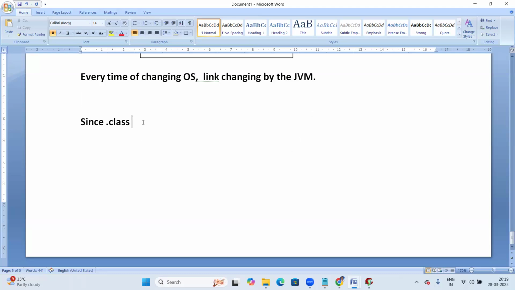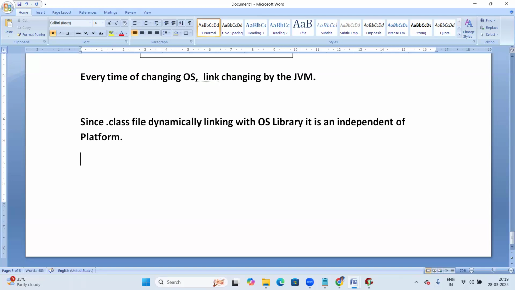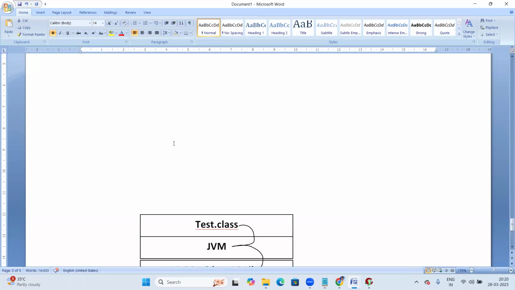So since it is a .class file, it dynamically links with the OS library. Yes, it is platform independent. Why is a .class file platform independent? Since the .class file dynamically links with the OS library. That's it here.